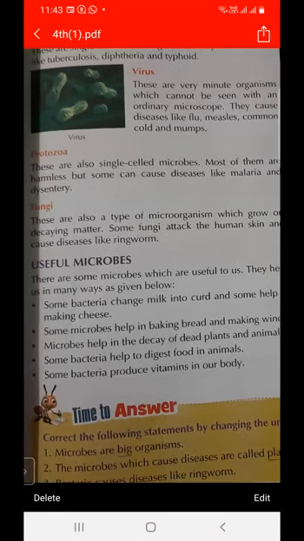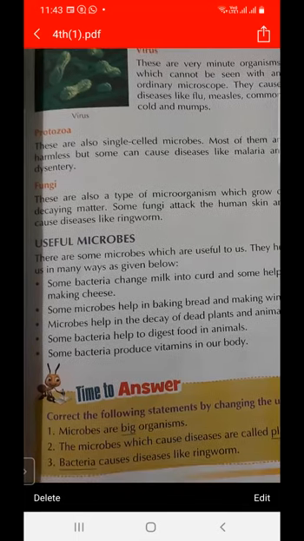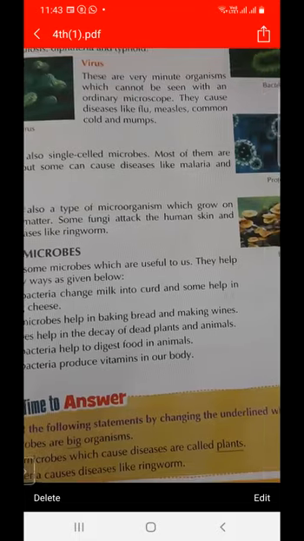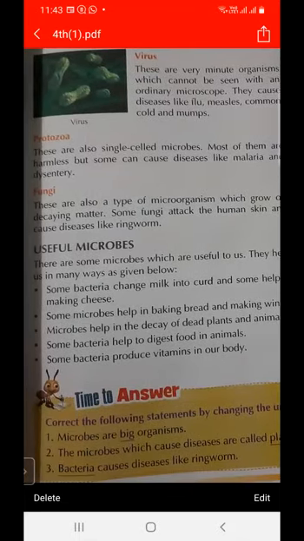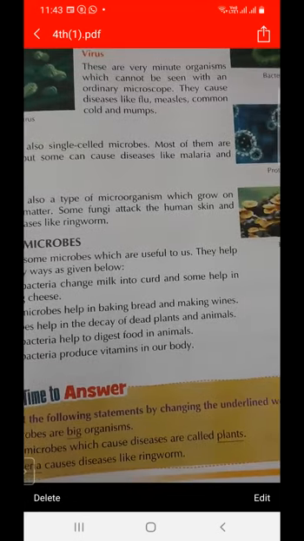So some microbes are useful for making bread and some are useful for making wine. These are useful microbes.